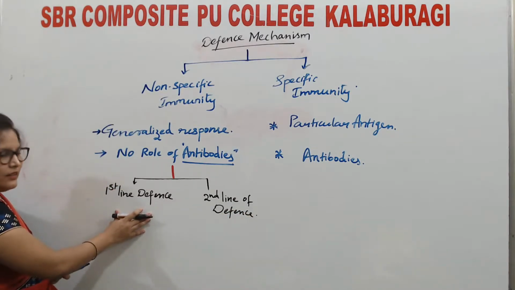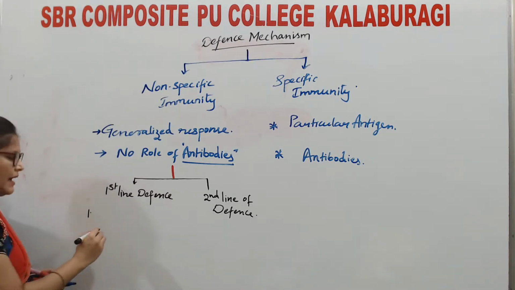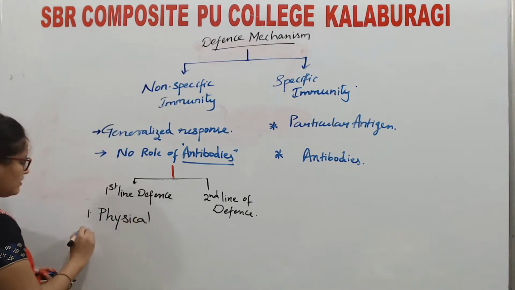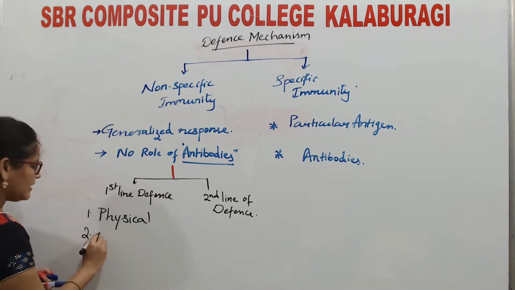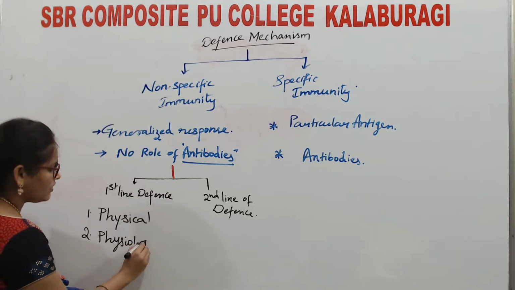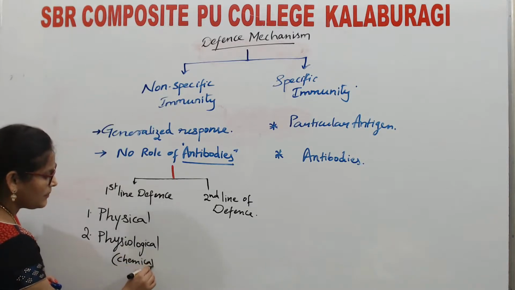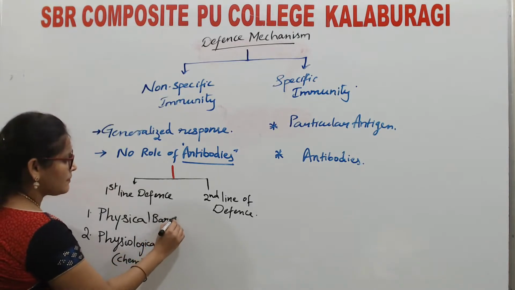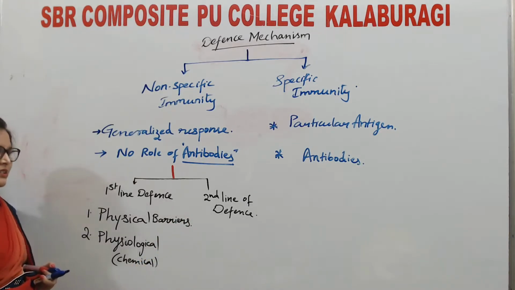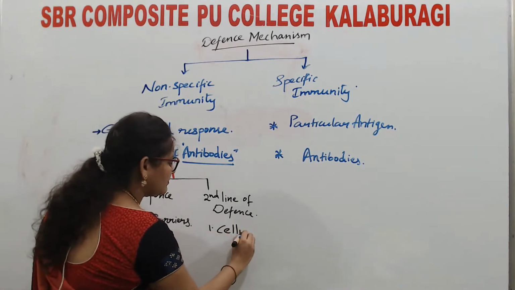First line of defense consists of physical barriers and physiological barriers, which are chemical barriers. Whereas second line of defense consists of cellular barriers,